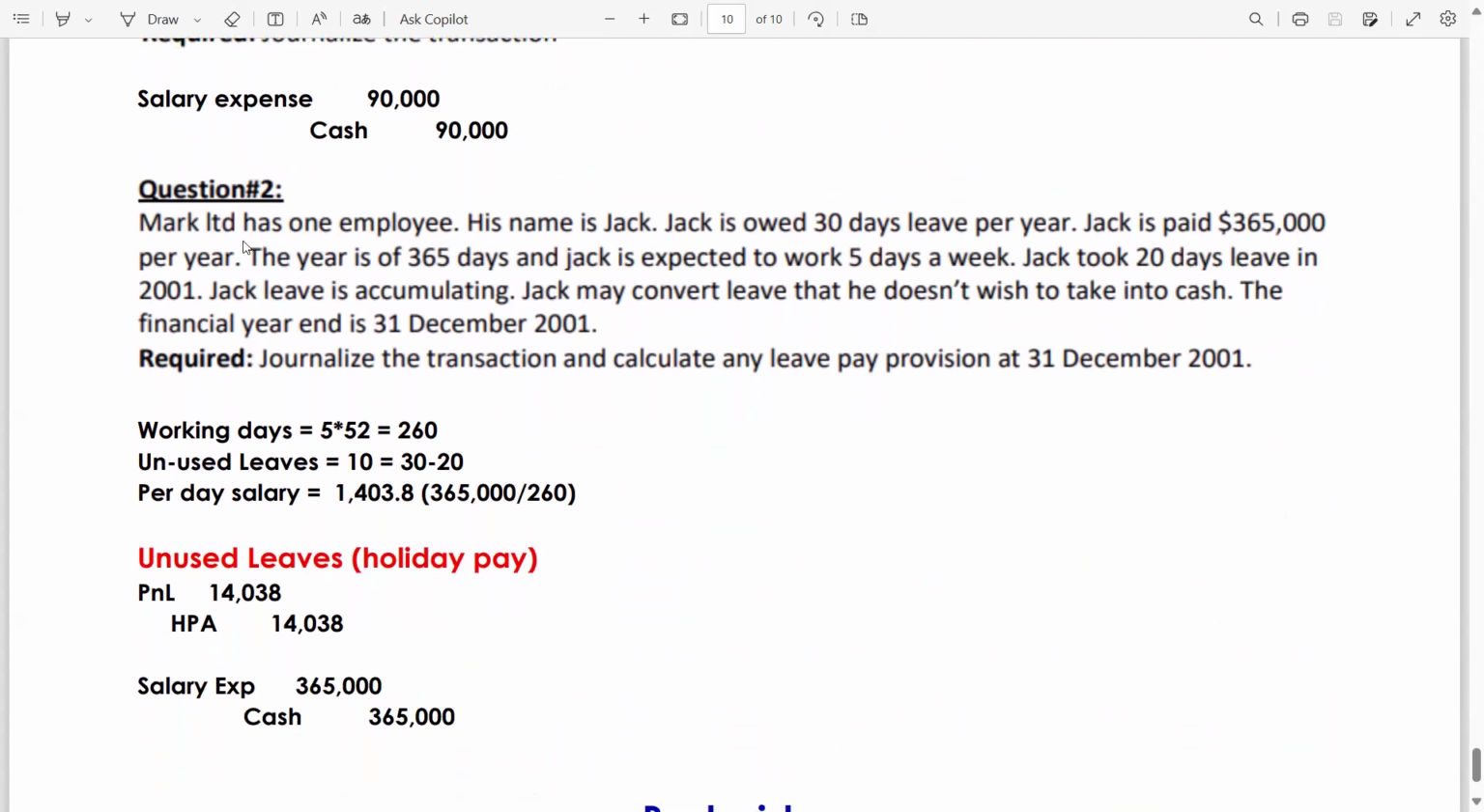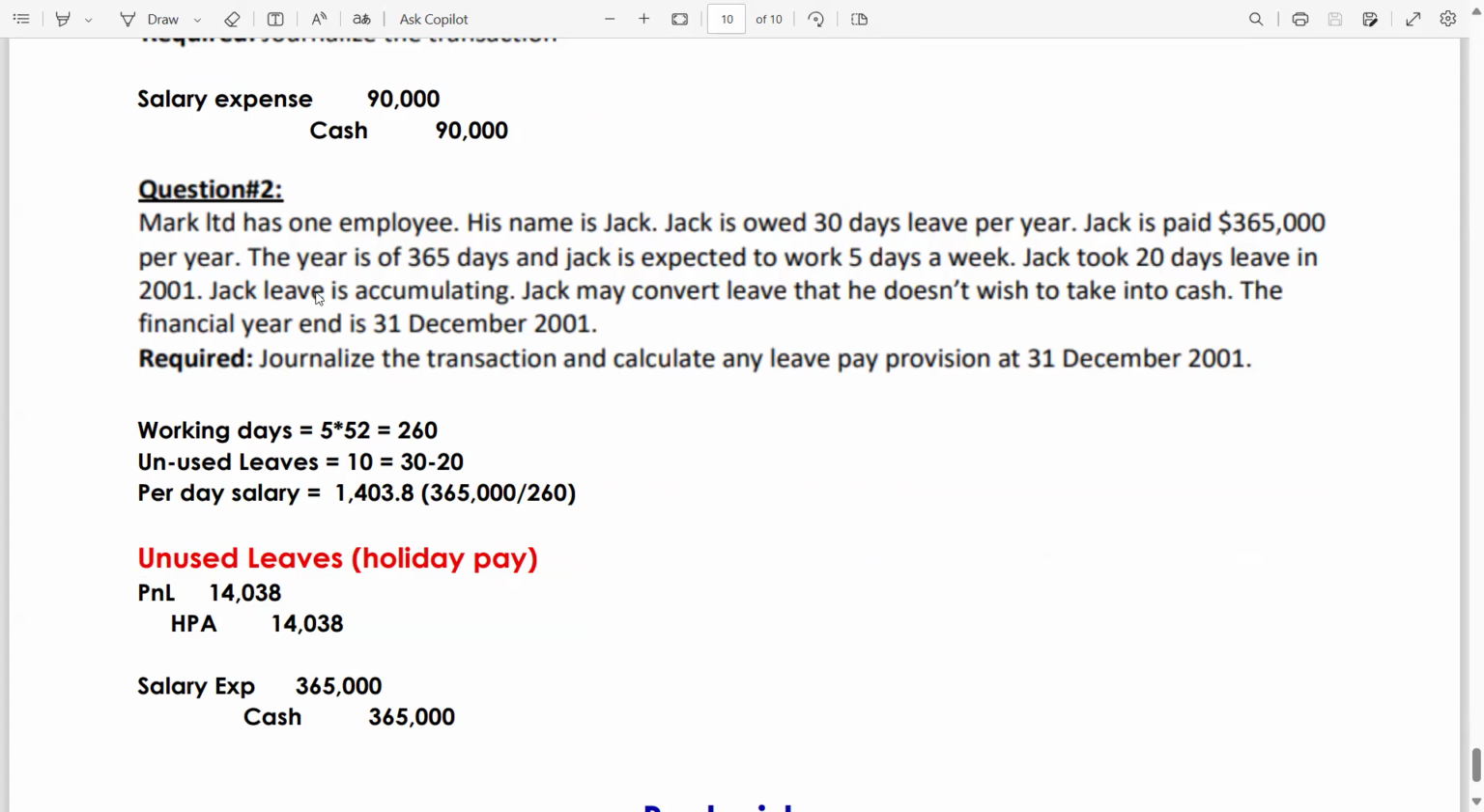Question number 2. Mark Limited has one employee. His name is Jack. Jack is entitled to 30 days leave per year. Jack is paid 365,000 per year. The year is of 365 days, and Jack is expected to work 5 days a week. Jack took 20 days leave in 2001. Jack's leave is accumulating. Jack may convert leave that he doesn't wish to take into cash. The financial year end is 31st December 2001. Now required: journal the transaction and calculate any leave pay provision.